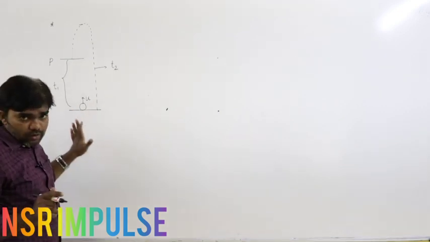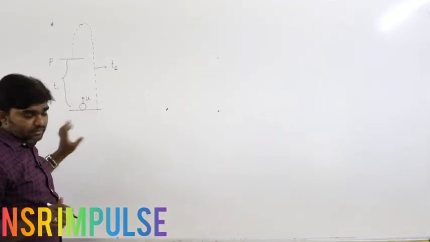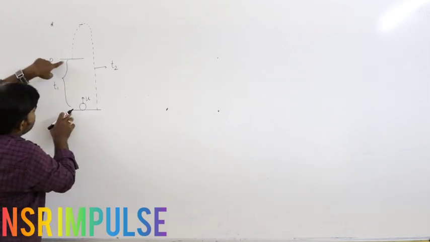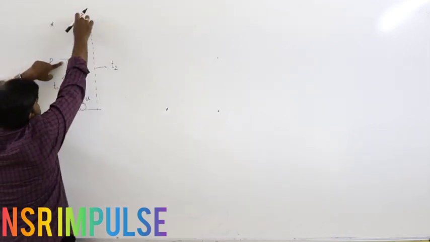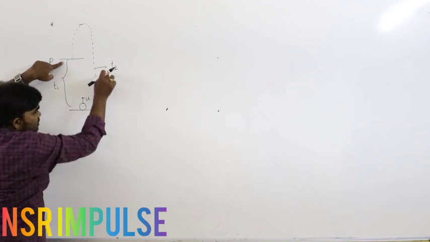So that is the question. Now we have to solve this. So this is the given condition. From here to here it is T1. From this point to where it reaches the maximum height and again reaches the ground, this is T2.